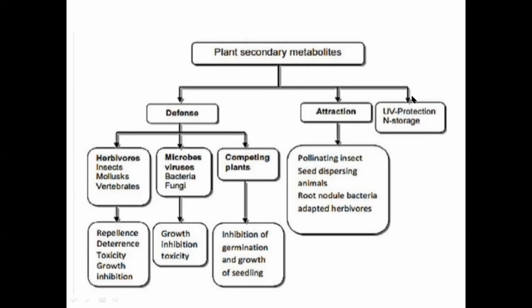And on the other hand, secondary metabolites are also used for attracting pollinators. Some volatile oils are produced, for example citrus plants often give out volatile essential oils through their leaves, stems and flowers. So there are many secondary metabolites. All the odorants, the flower smells very good. Some flowers are very good smelling flowers. This smell itself is an excretion of volatile chemicals. So these are secondary metabolites only.